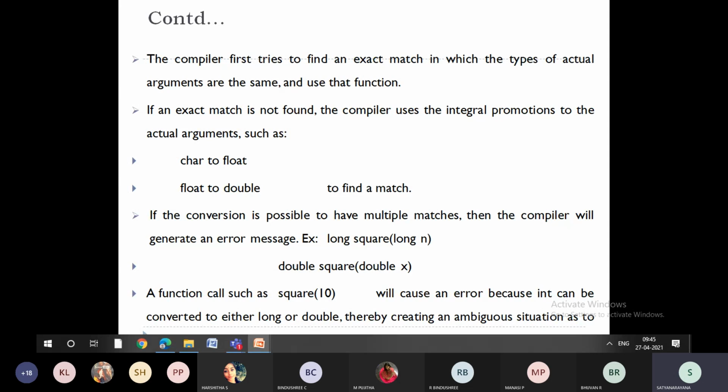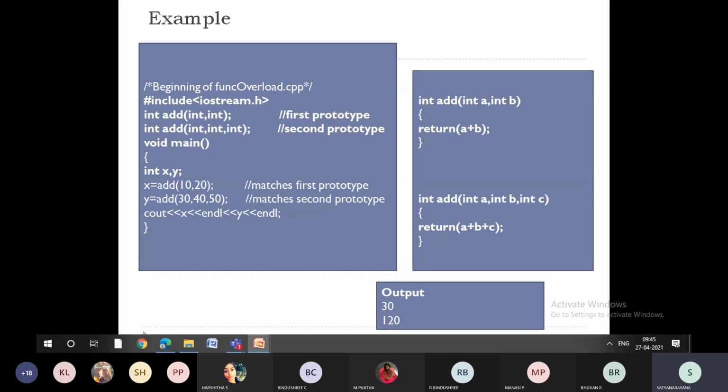At the same time, say for example, if I am calling a function called char square of char n, double square of double n. Now again, if you call this, the type conversion is going to be a problem. Ambiguity will occur. So there are a couple of scenarios where you will get ambiguity. In those scenarios the compiler will throw an error saying that there are multiple functions available, which one to select.